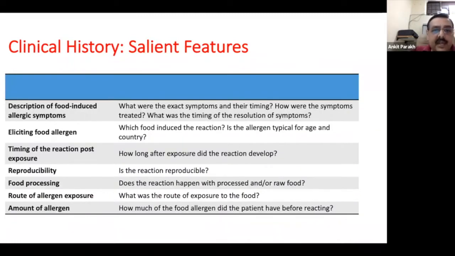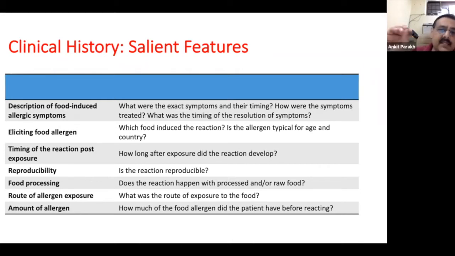Now, the history is quite important because unless the history is very clear, there is no use of going on to the next step and evaluating a particular child. So, what were the exact symptoms, when did they happen, how were the symptoms treated, and what was the timing of resolution of symptoms? Usually a food allergy would happen acutely.